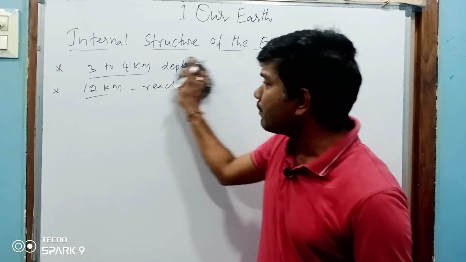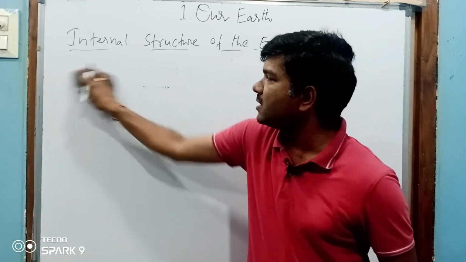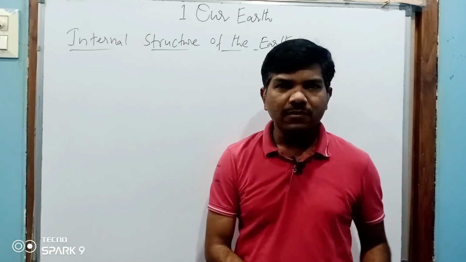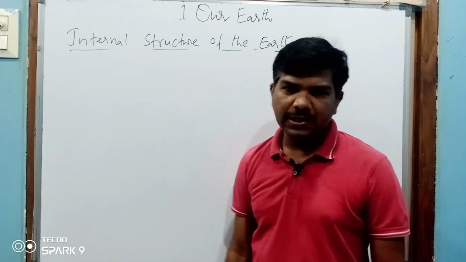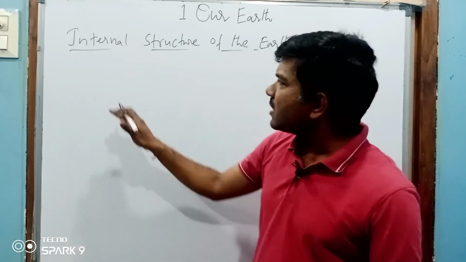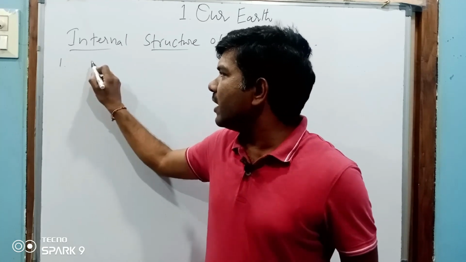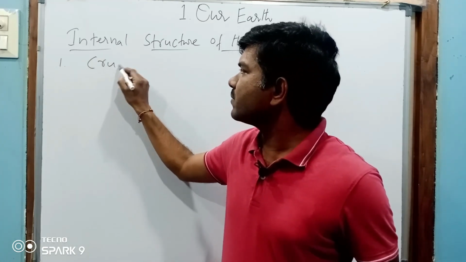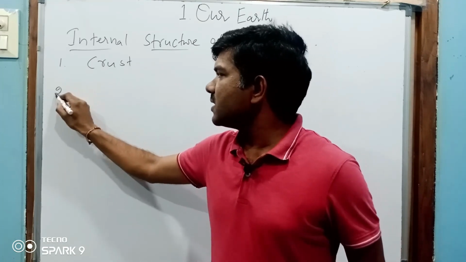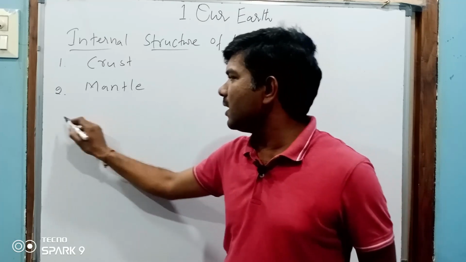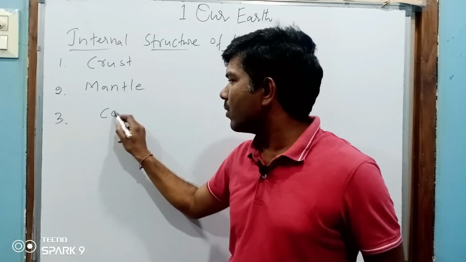But we are sending pipelines, to some extent 15 to 20 kilometers, for different reasons. Okay, internal structure of the earth. The internal structure of the earth can be divided into 3 important parts. One is crust. Second one is mantle. And third one is core.